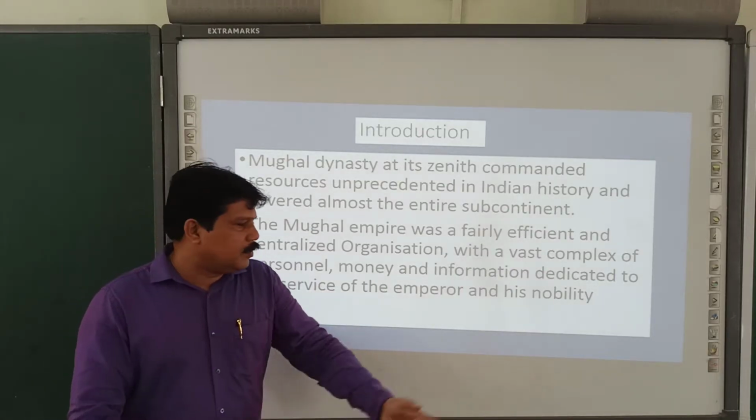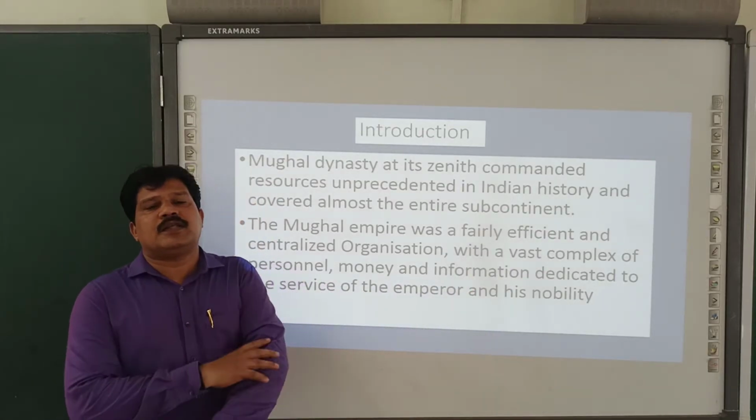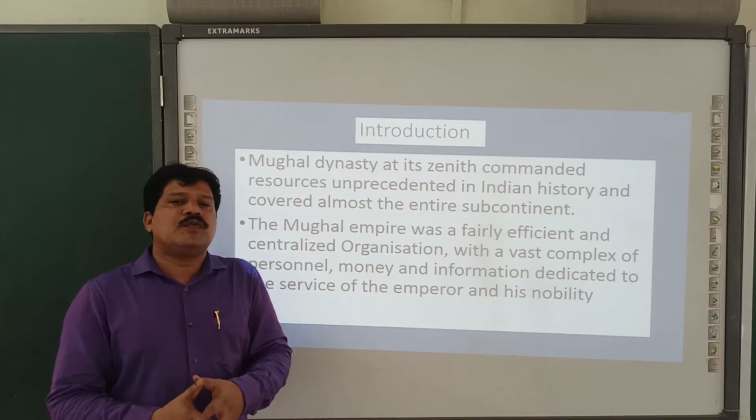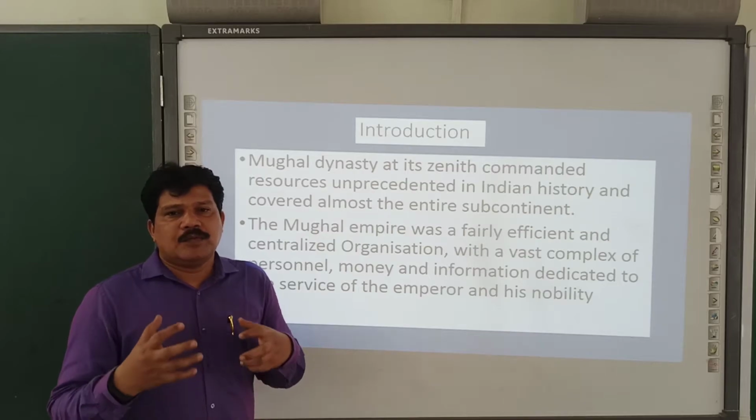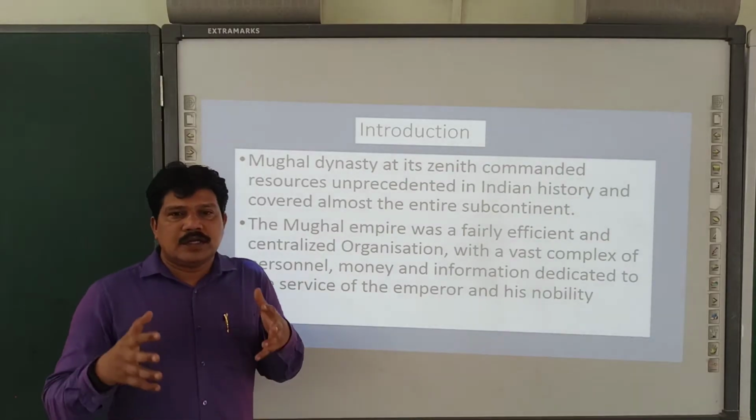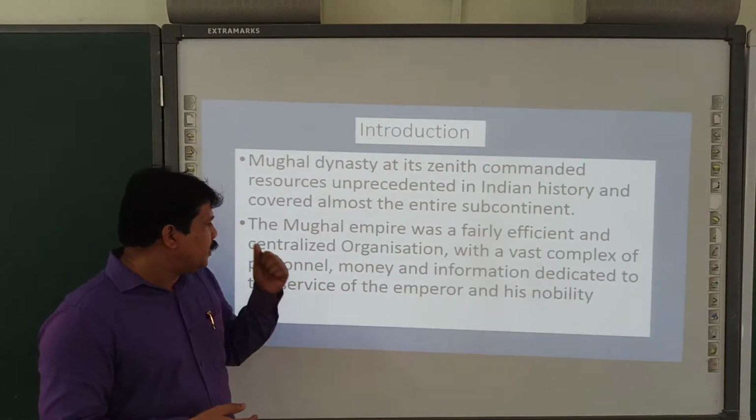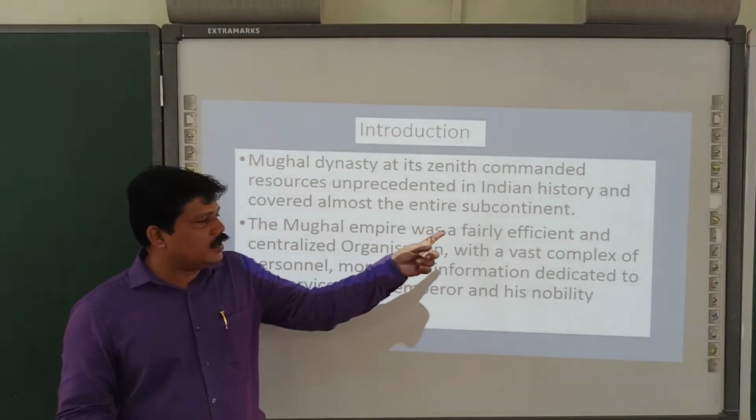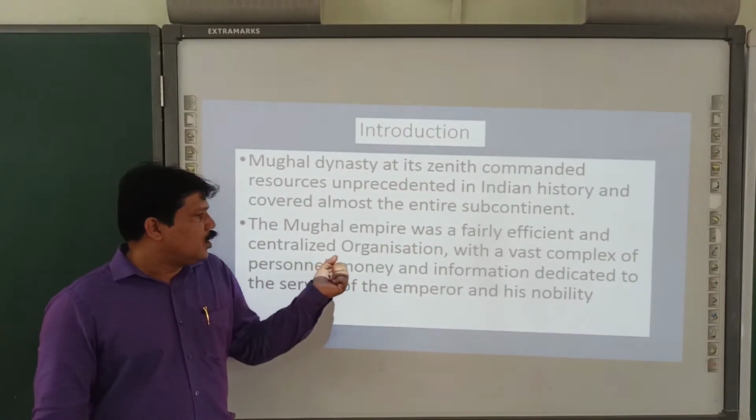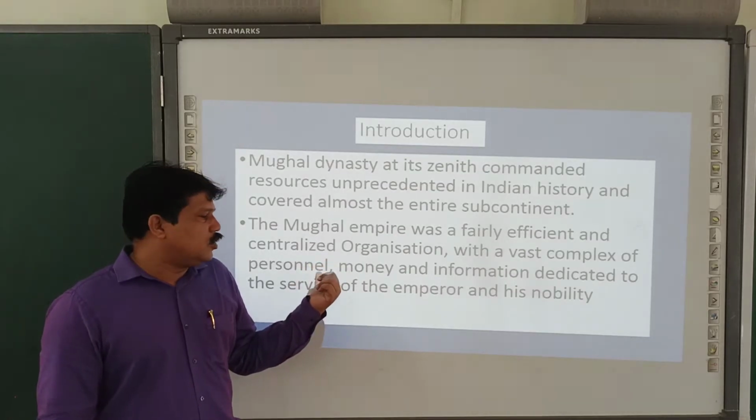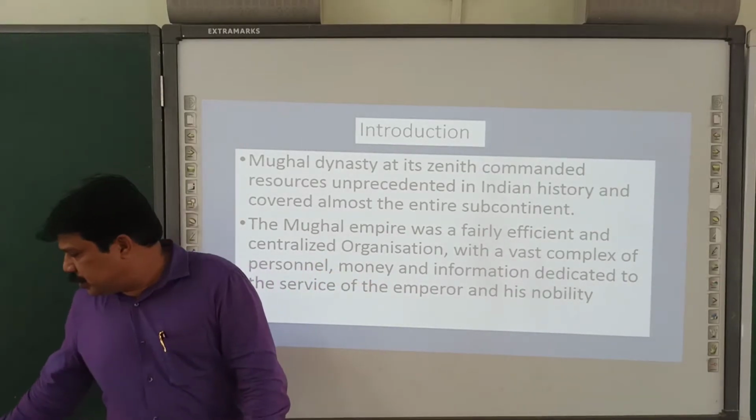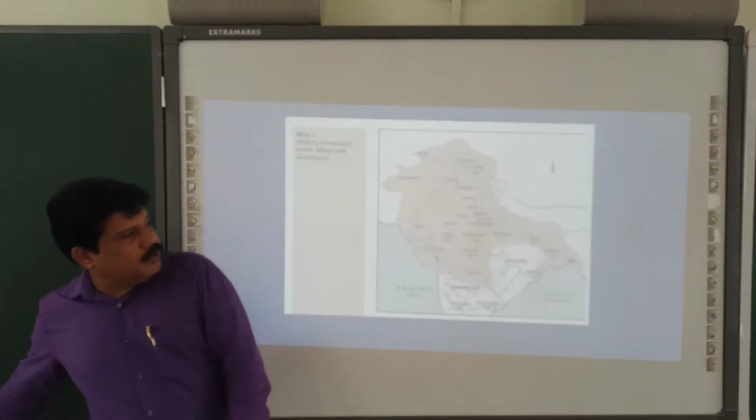And Akbar had a great deal of nobility. There were a lot of landlords who were very sincere to Akbar. That's the reason why Akbar could rule the Indian subcontinent in a better way. So the Mughal Empire had a fairly efficient administration, with a vast complex of personnel, money and information dedicated to the nobility.